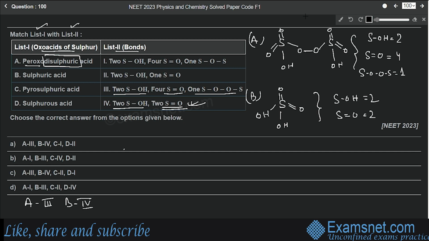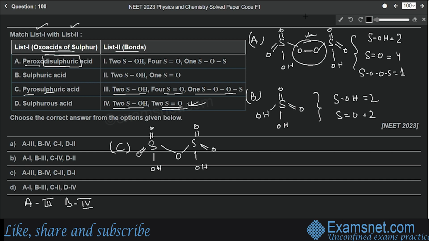Now the third one, that is number C. This is pyrosulfuric acid. So let's see the structure of pyrosulfuric acid. This is S double bond O, then OH. See, the difference between number C and number A is that in number A we have two different oxygens, but in number C there will be only one common oxygen here. Other things will be the same. So there is one common oxygen. This will be common to another sulfur also, and then the rest of the things will be the same, double bond O and then OH here, right.